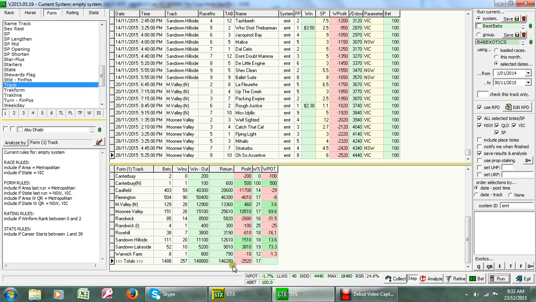Either way, it does show that backing our top 2 win-form horses in the Victorian Metropolitan area that last had their qualifying runs or last start runs at a Victorian or New South Wales Metropolitan meeting is a good strategy for us.